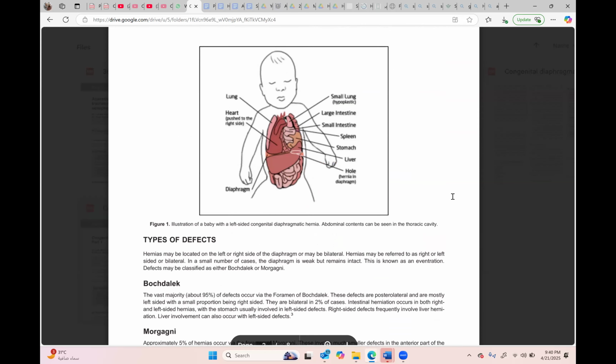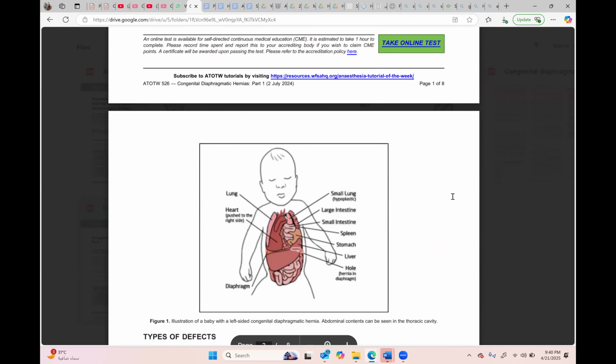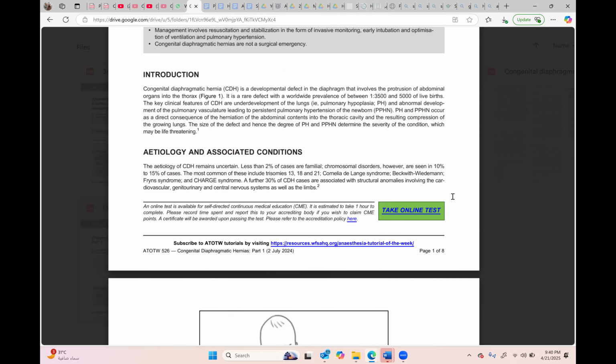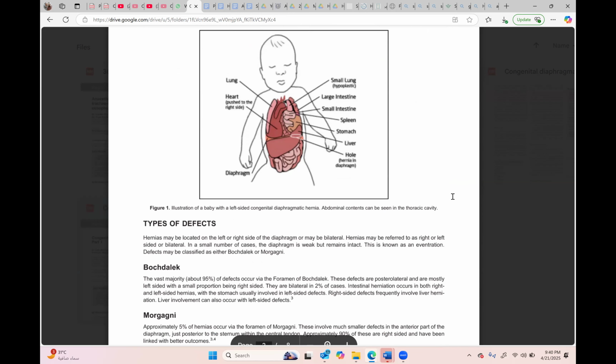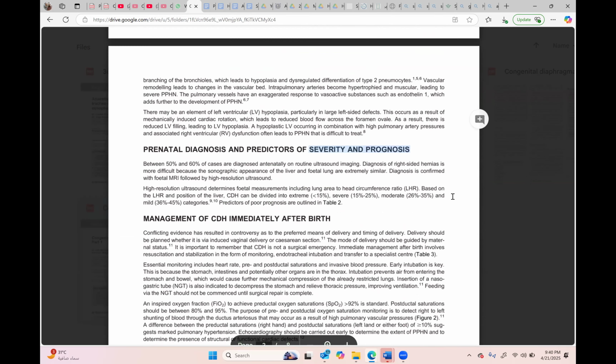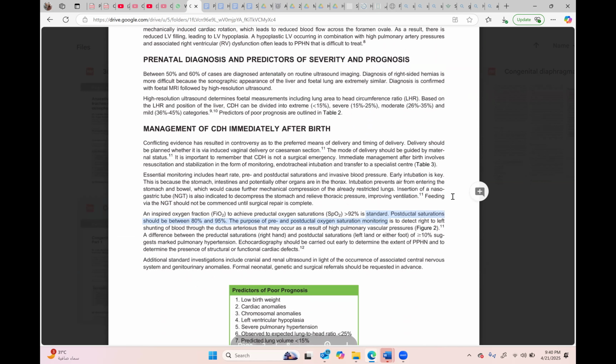So how will you evaluate preoperatively? Preoperatively, you will be doing chest X-ray, radiological studies, echo, in addition to the other common investigations which we can do in any other patient. And yes, of course, ABGs.